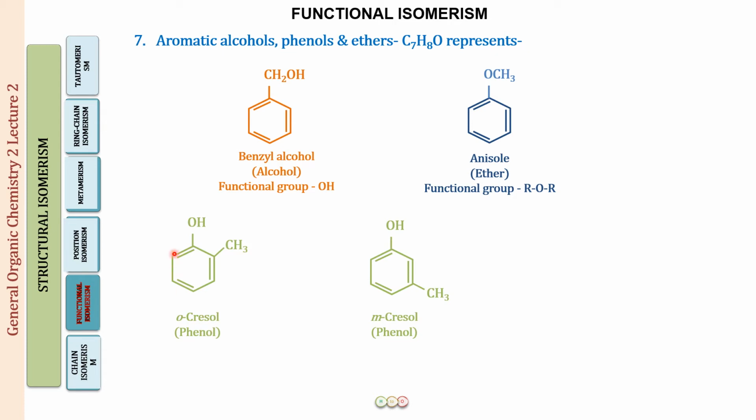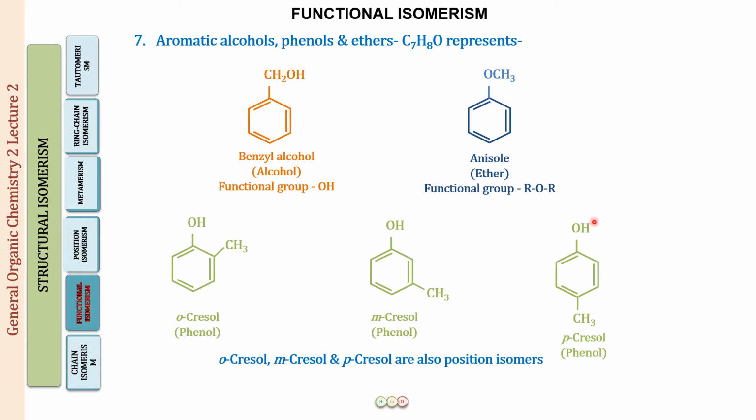All right. So this is position number 2 for the methyl group. So we call this ortho-cresol. This is meta-cresol, where we have them at position number 1 and 3, and then we have them at position number 1 and 4. This is going to be para-cresol. All right. So 1, 2, and 3, what are they exhibiting? They are exhibiting functional isomerism. What is the isomerism in these 3 compounds?